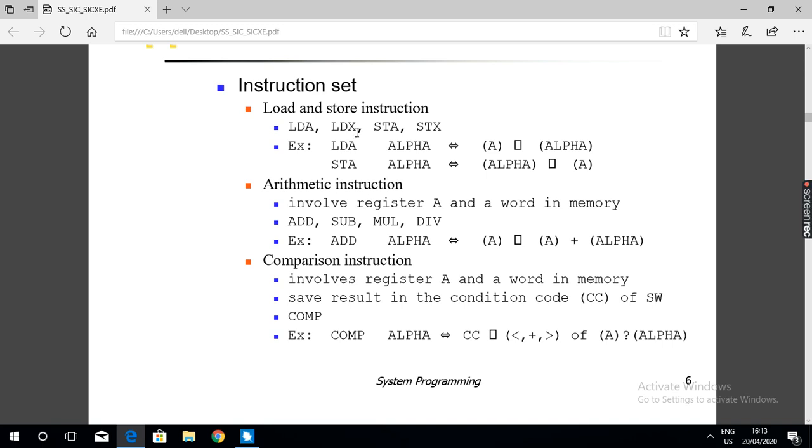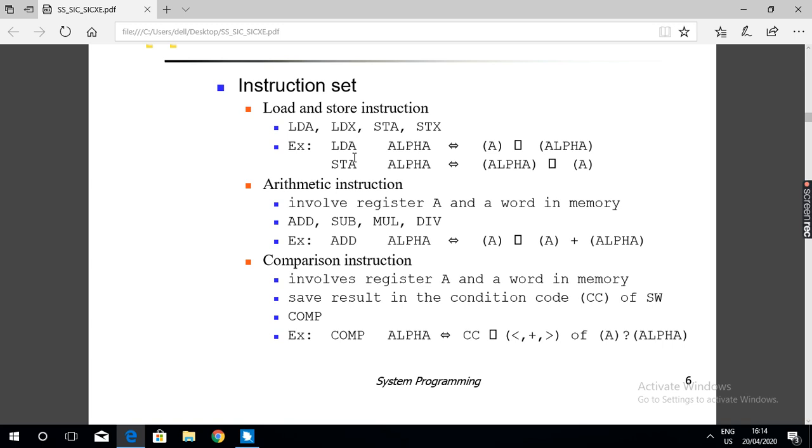LDX is used to load the data in memory location to the index register. So LDA is used to load data which is in a memory location to register A. LDX is used to load the address that is stored in memory location to register X. Register X stores only the address, not the data.